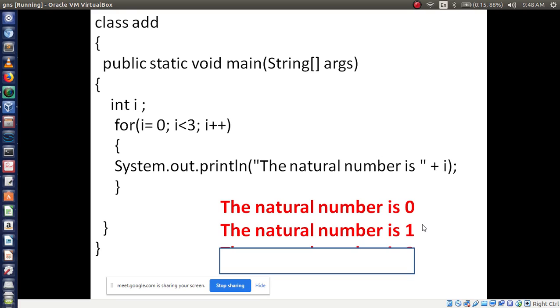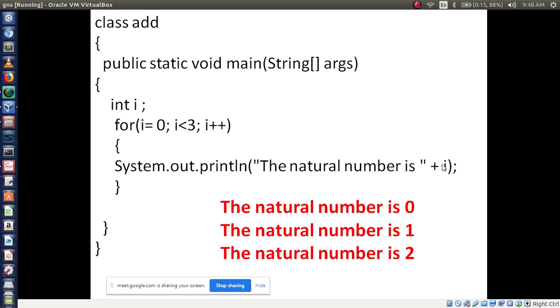After 1 is printed, increment the i value. What is the i value now? 2. 2 less than 3, condition is true. Now the natural number is, the i value is now 2. 2 is printed, right? Now increment the i value. So the i value becomes 3. 3 less than 3, is the condition true or false? False. In that case, control comes out of this loop, no need to execute this line.